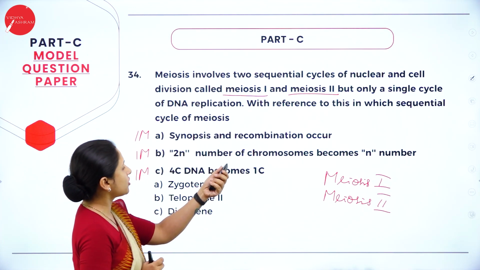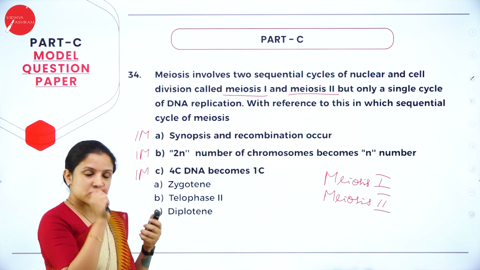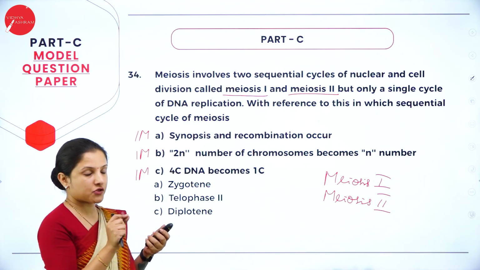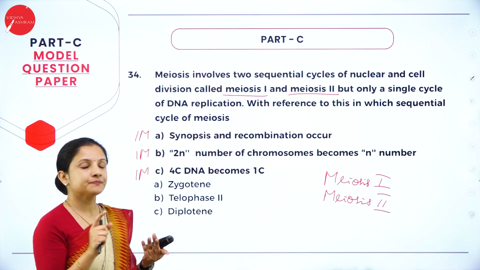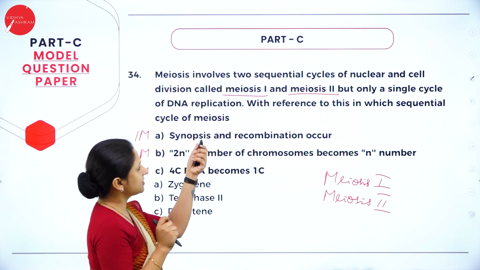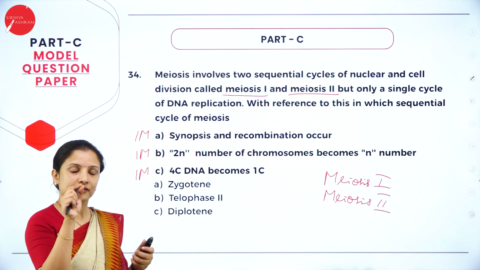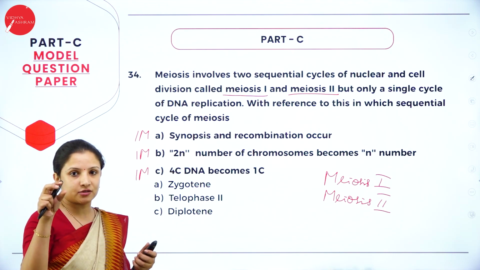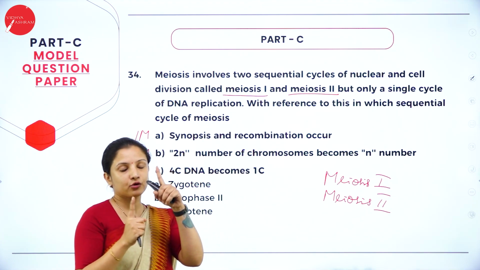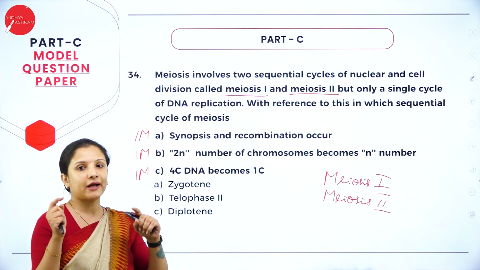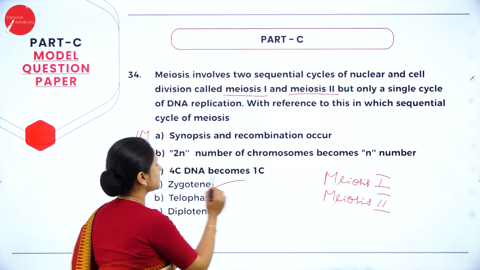In which stage of the cell division does synapsis and recombination occur? Here synapsis is nothing but the synaptonemal complex that will get formed, which is a bridge-like structure that joins the chromosomes. And recombination is where one chromosomal arm will recombine with the other. So where does it occur? It occurs in the zygotene stage.